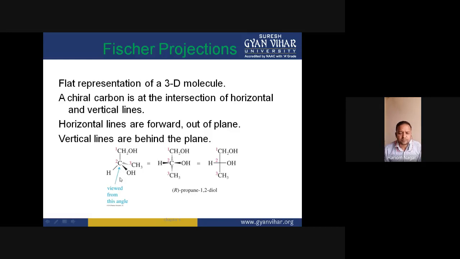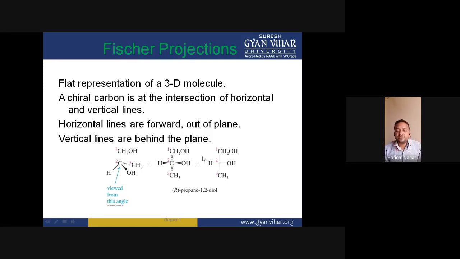And if we see this molecule from this angle, then this hydrogen is placed at the right, and this is at the left. These are placed right and left, and this group will look like it is at the top of the vertical line, and this is at the bottom of the line. This is a very simple way to design the 3D molecule into the flat representation.